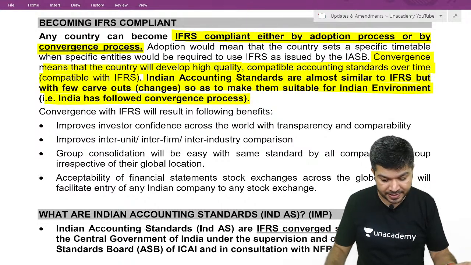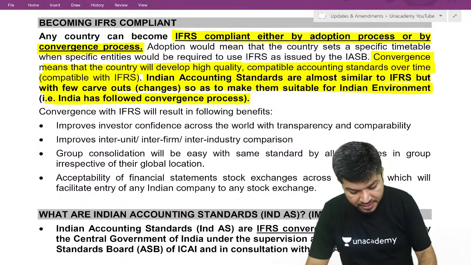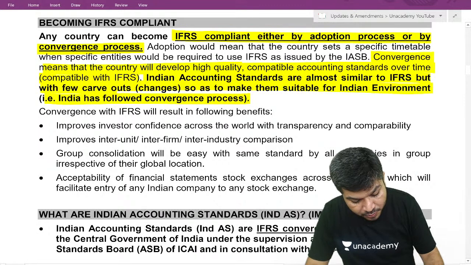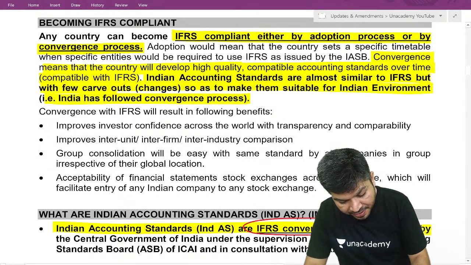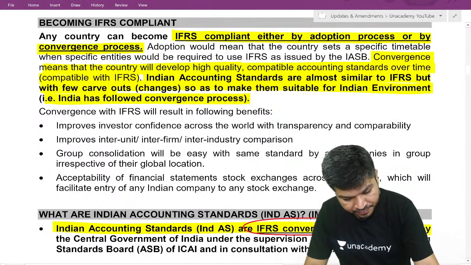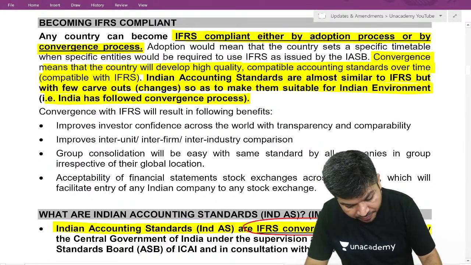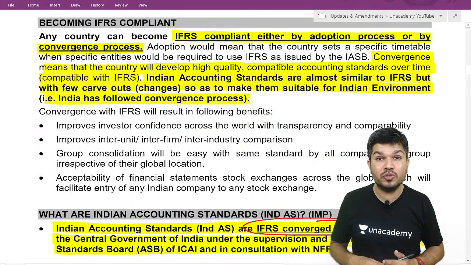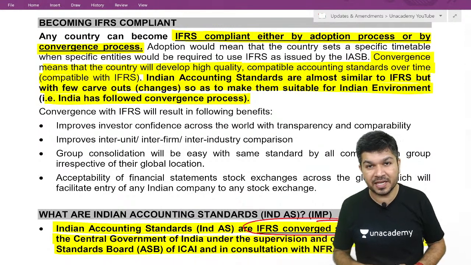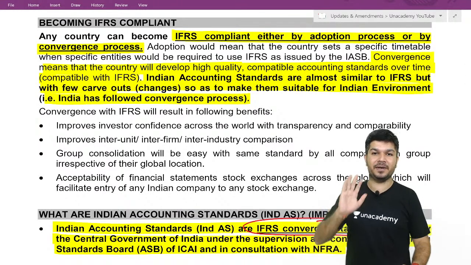What are Ind AS? Ind AS are IFRS converged standards issued by the Central Government of India under the supervision and control of the Accounting Standards Board of ICAI in consultation with NFRA.